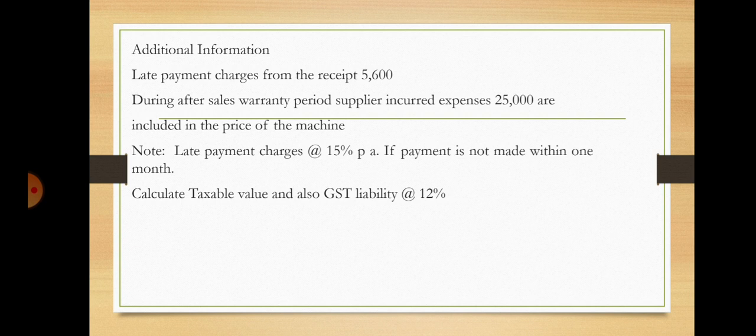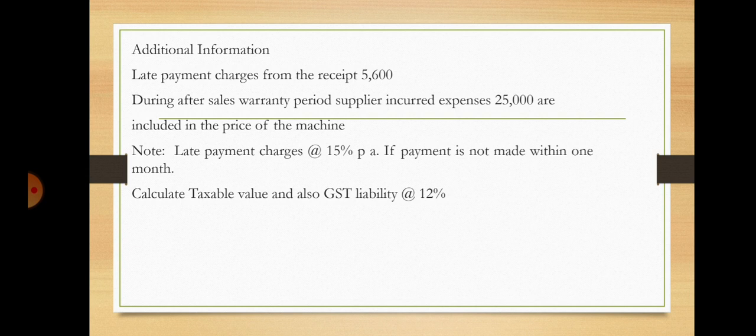And some more adjustment is there. Additional information is given: late payment charges from the recipient is 5,600. During the after-sales warranty period, the supplier incurred expenses of 25,000, which are included in the price of the machine. Notice there are late payment charges at 15% per annum if payment is not made within 1 month. So they are telling that if payment is not made on the due date, the supplier is going to charge 15% per annum. But in the problem, the late payment charge received is 5,600, so it is to be added to find the value of supply. We'll see how to calculate this.